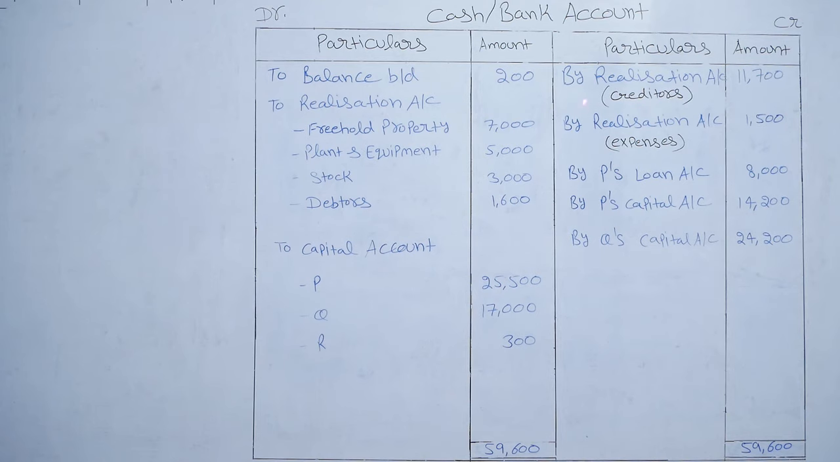If we do ledger posting of bank account, then we write by realization in the credit side 11,700 creditors, by realization account expenses 1,500. Payment of P's loan. In this case, entry will be P's loan account debit to bank account. By P's loan 8,000. Cash brought in by partners to capital account. P brought 25,500, Q brought 17,000 and R brought only 300 rupees. Payment to P and Q: by P's capital 14,200, by Q's capital 24,200 rupees.